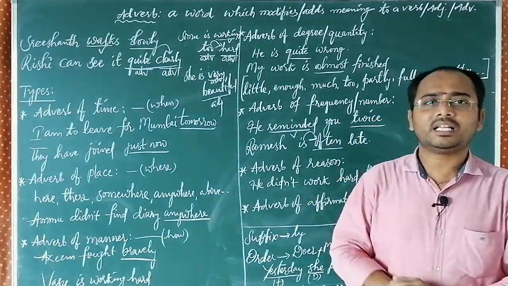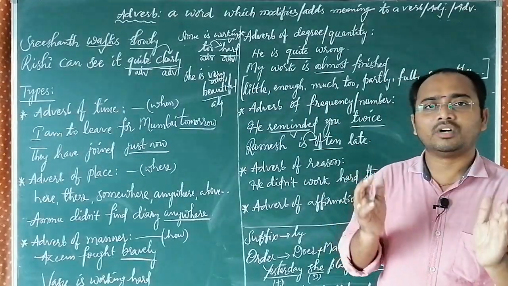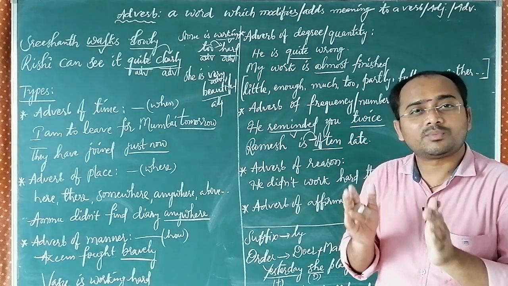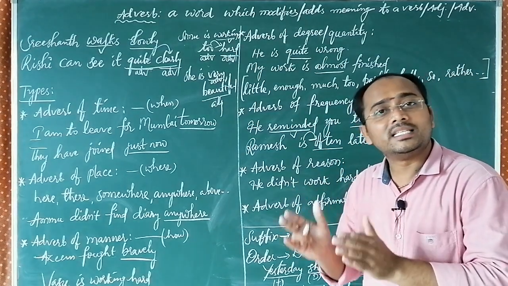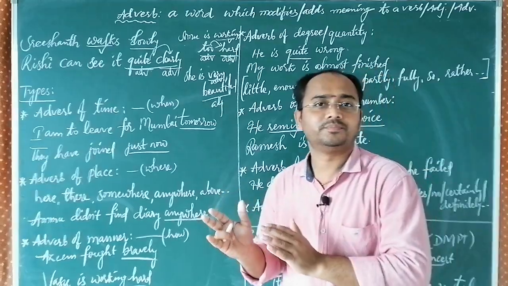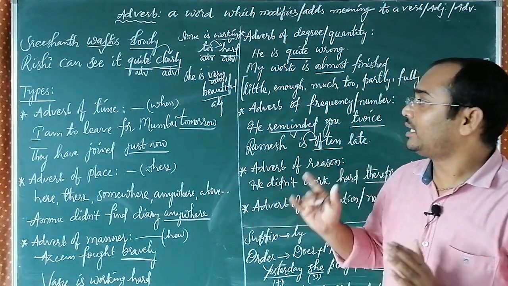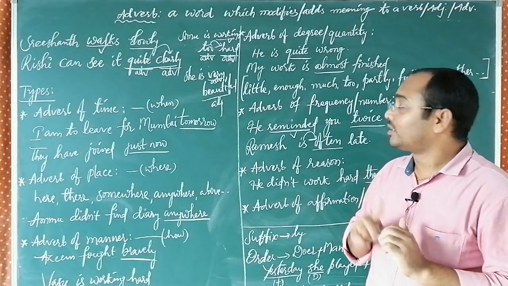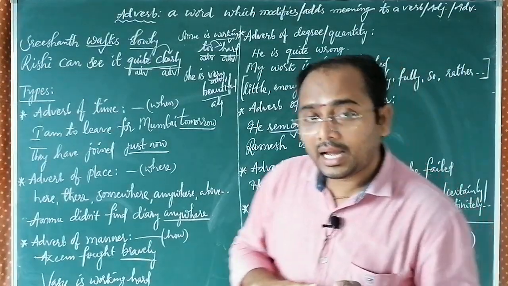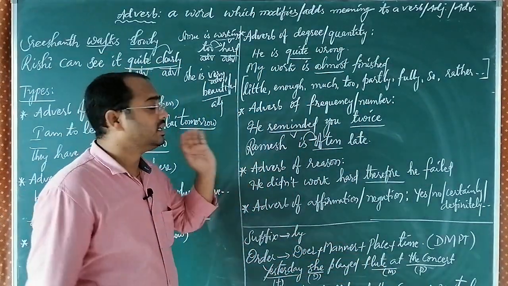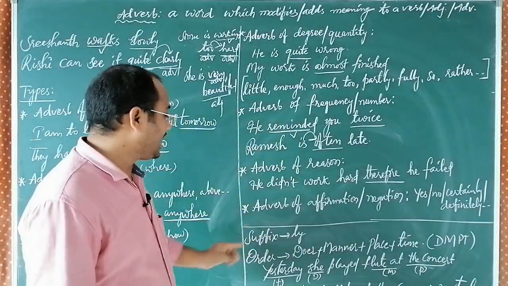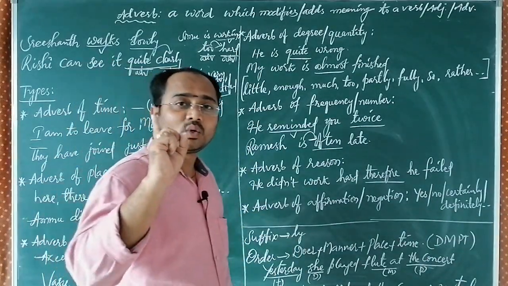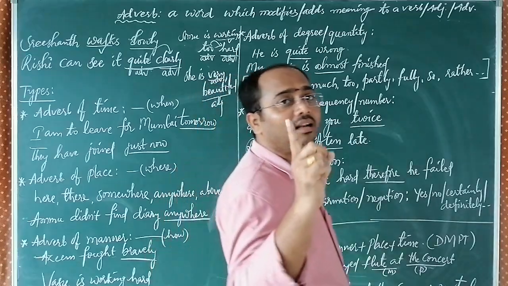So, this is the fundamental information about the adverb. Adverb means it modifies or adds meaning to the verb, adjective or another adverb. The types are time words, place words, manner words, quantity, number, affirmation, negation and reason. These are the main types of adverbs, and there is only one suffix, that is ly.